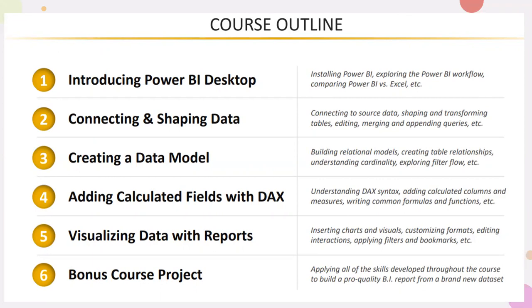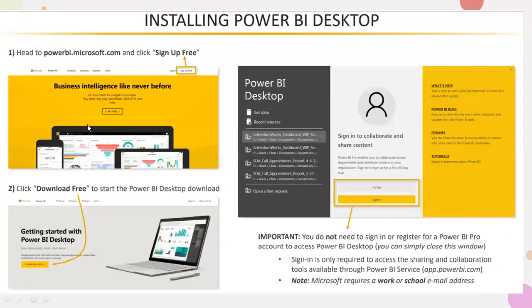As we did in the beginning, we went through the content that we will teach in this session, and coming to here, how to install Power BI. You can go to this website link and click on sign up for free. Then you can get Power BI Desktop: go over here, download for free, and you'll have that installed on your desktop. Then you can try free, and then you can sign in.